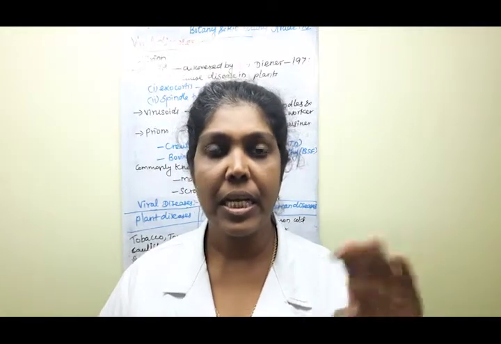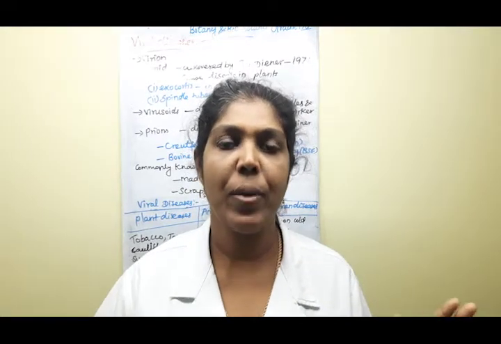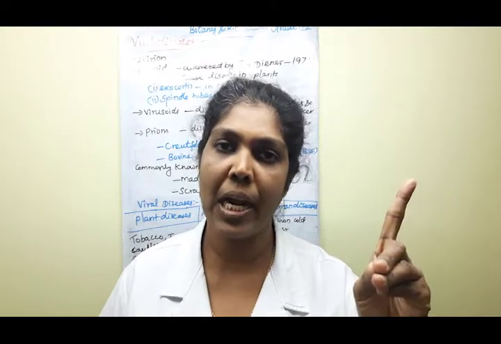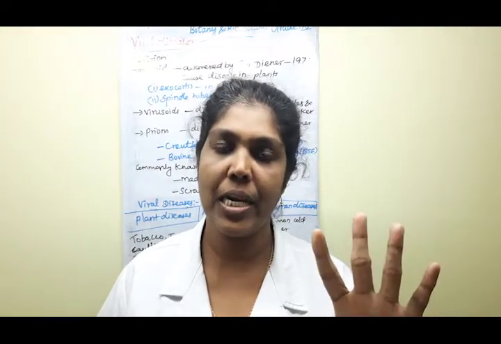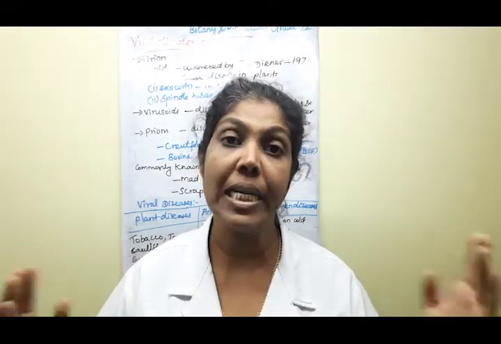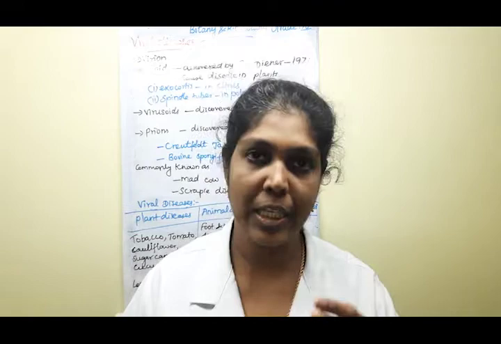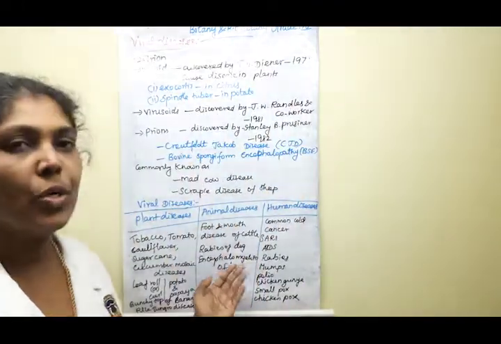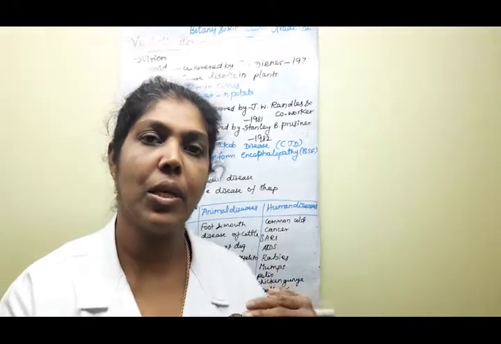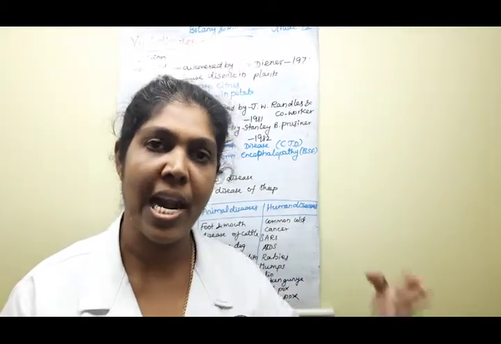Apart from that, prepare mainly one-word questions: in which year, which person discovered, and what disease is related to it. Understood? The next one, you must prepare some of the viral diseases I have explained in detail. You must prepare which diseases affect the plant side, animal side and then the human being side.